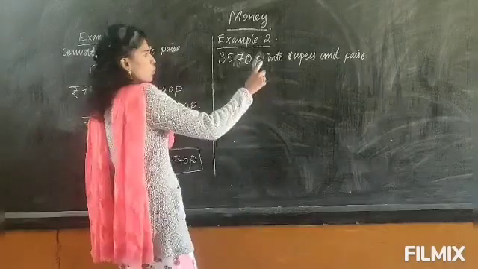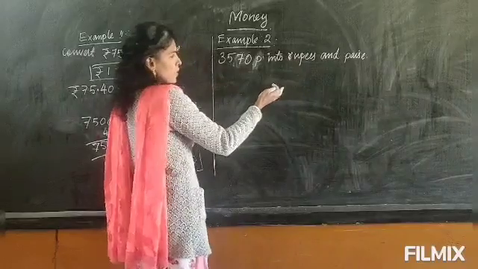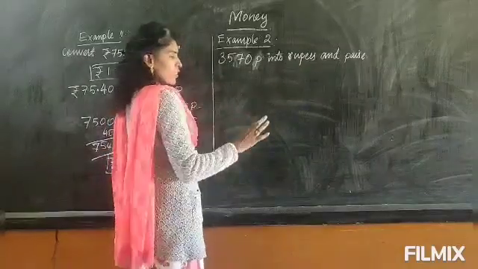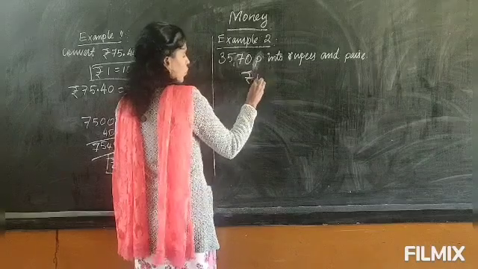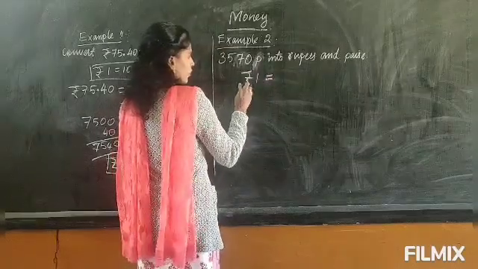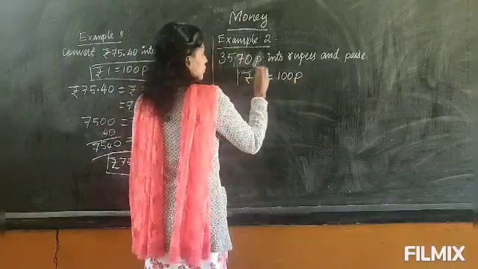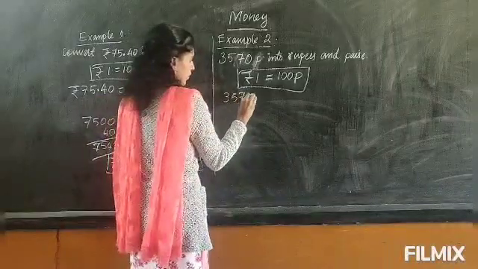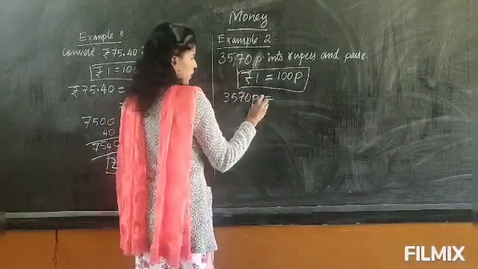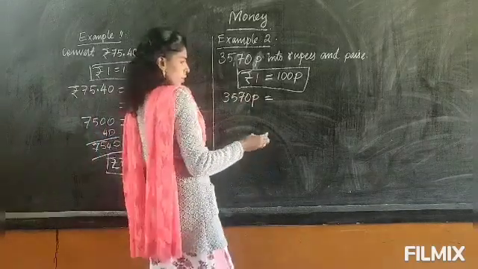3570 paise into rupees and paise. Okay, whether it is given only rupees or rupees and paise, the calculation is the same. So let's write the formula first. For all the sums you have to write the formula. The formula is same. 1 rupee equal to 100 paise. Okay, now this is 3570 paise. So paise into rupees. I told to convert into rupees, you have to divide by 100.